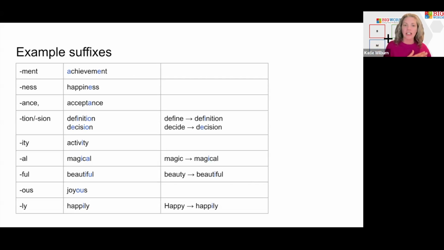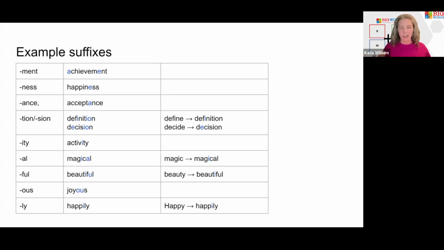Define, definition. Decide, decision, right? So we're thinking about where the stress is on the syllables when we say it. And you can see here there's some other ones. Activity. Magical goes from magic to magical. Beautiful. Beauty, beautiful. Joyous. OU usually is going to make the ow sound. That's what students have been taught when they're reading. But this is not "joy-ous," it's "joy-us." So we want to make sure that we're emphasizing the schwa there as well. And happily. Happy, happily. So we're seeing that vowel shift again as we shift our accents in our syllables.